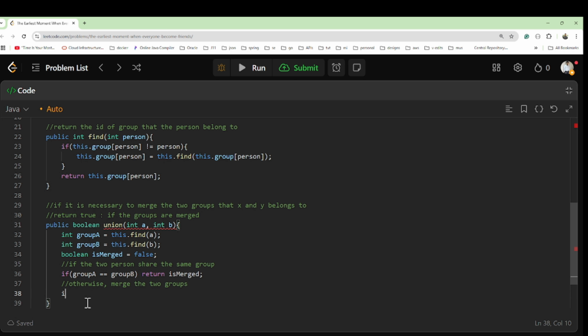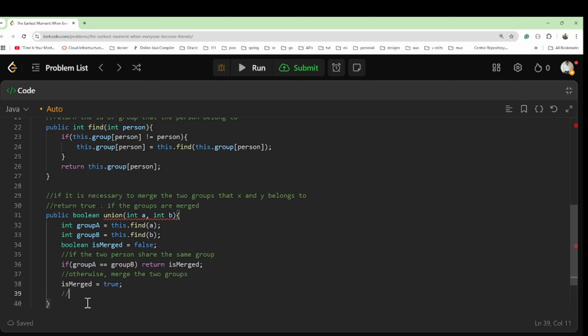Then in that case we'll say isMerge has now become true, because once these two are merged, we'll say isMerge is true. Now think, in which group will it go, that we have to see. Let's suppose we have merged the lower rank group into the higher rank group. How will we do that?